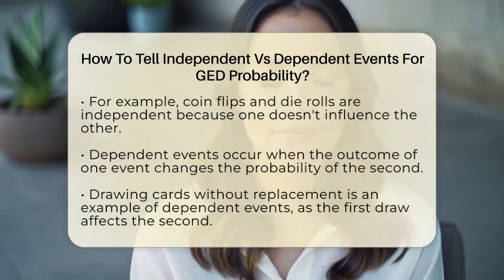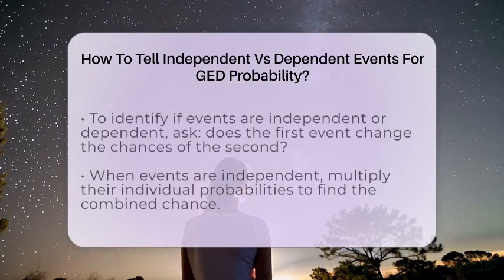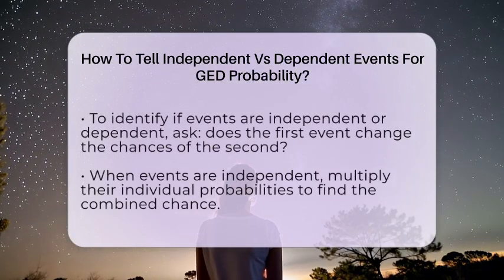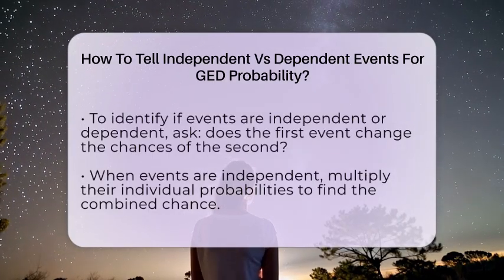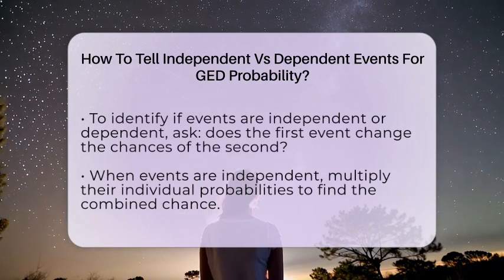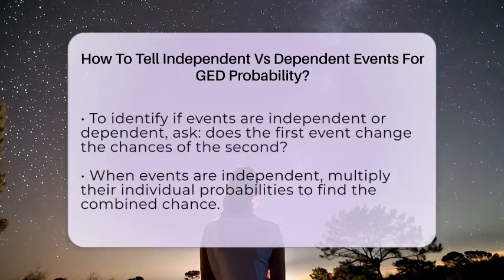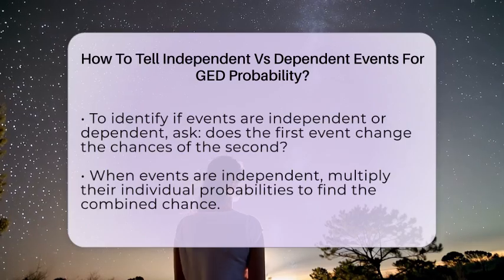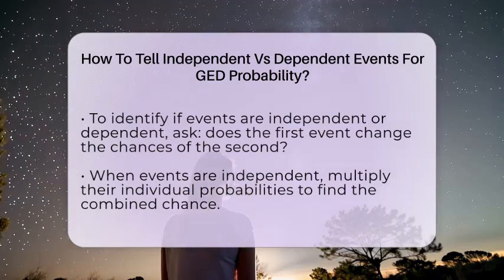To tell if events are independent or dependent, ask yourself, does the first event change the chances of the second? If yes, they are dependent. If no, they are independent. For example, if you draw a marble from a bag and don't put it back, the second draw's probability depends on the first. But if you flip a coin and roll a die, the second event stays the same no matter what the first was.